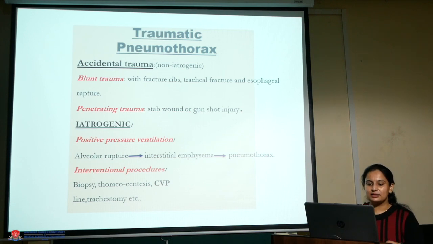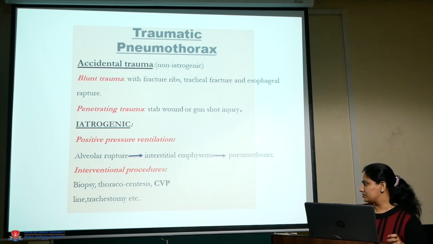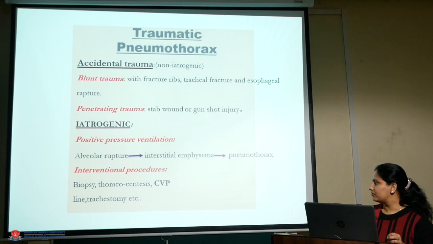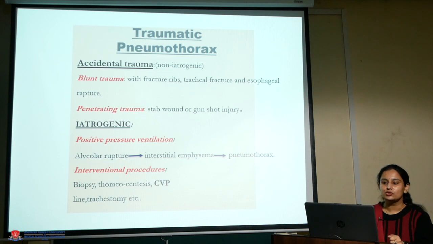First is positive pressure ventilation. What will happen in positive pressure ventilation? There will be alveolar rupture, then interstitial emphysema, and that lastly results in pneumothorax. Second is interventional procedures, like biopsy, thoracocentesis, CVP line or tracheostomy. While doing all these procedures, there are chances that it can lead to pneumothorax.